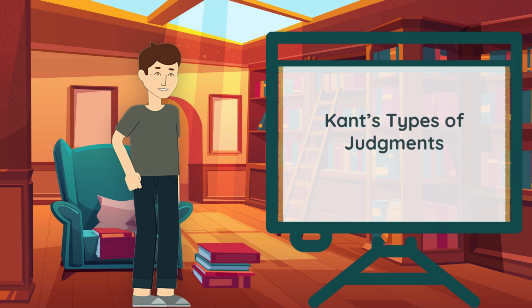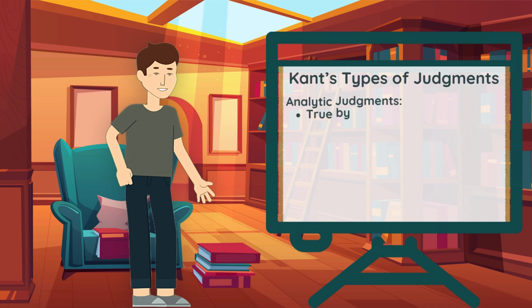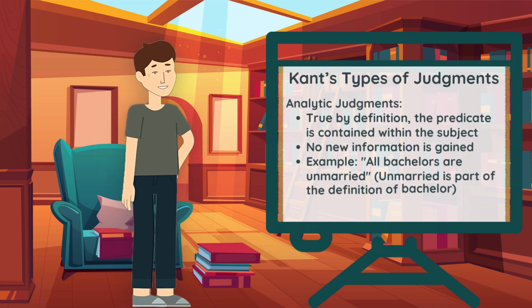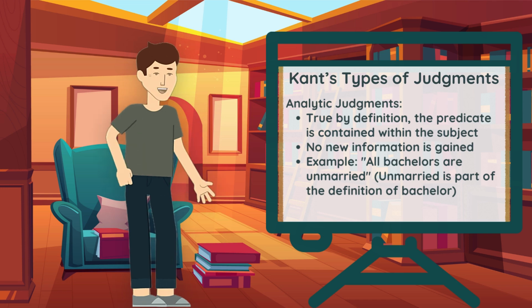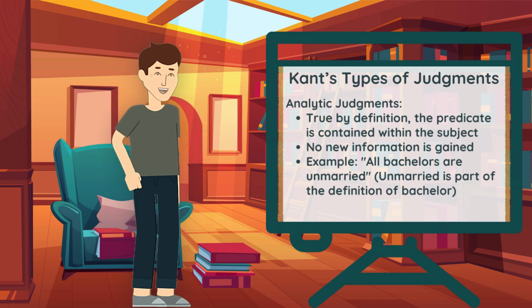He developed a novel strategy that combines rationality and empiricism. To elucidate this, we must dissect his notion of judgments. Kant divided judgments into two categories. Firstly, analytic judgments. These are judgments where the predicate is contained within the subject. They don't add any new information. For example, when we say all bachelors are unmarried, we're not learning anything new. The concept of being unmarried is already included in the definition of a bachelor. This is a logical truth, true by definition.